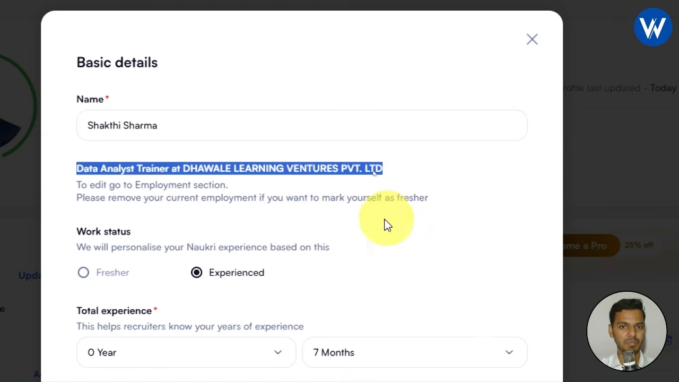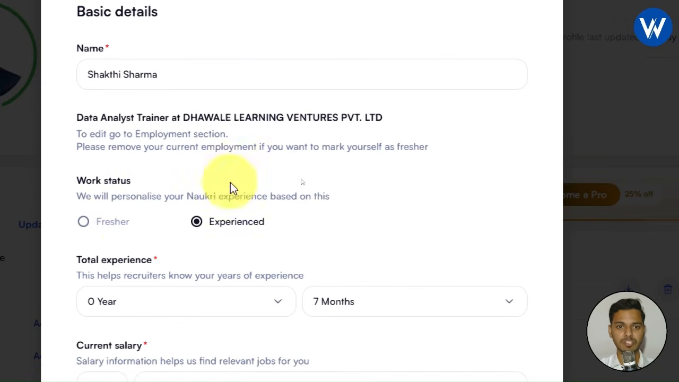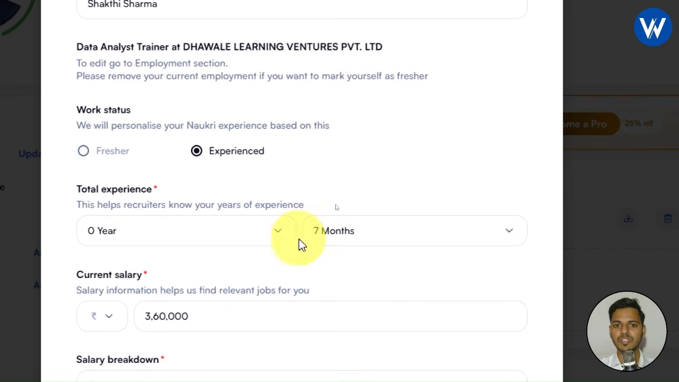I'm already working in a company, or you can say organization, so here you select data analyst. If you are a fresher, you can just go with this option, work status as fresher. If you are already an experienced person working in any organization, you need to go with this option. Next you need to mention total years of experience. I mentioned total years of experience as 7 months.